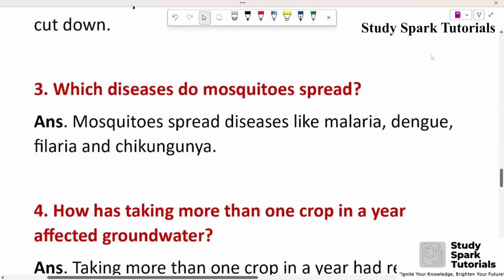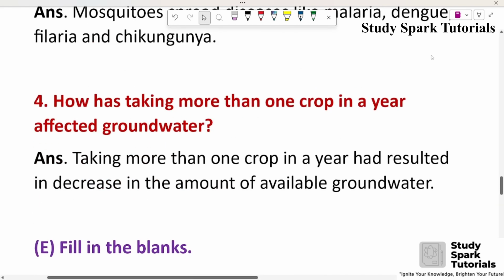Third, which diseases do mosquitoes spread? Answer: Mosquitoes spread diseases like malaria, dengue, filaria, and chikungunya. Fourth, how has taking more than one crop in a year affected groundwater? Answer: Taking more than one crop in a year has resulted in a decrease in the amount of available groundwater.